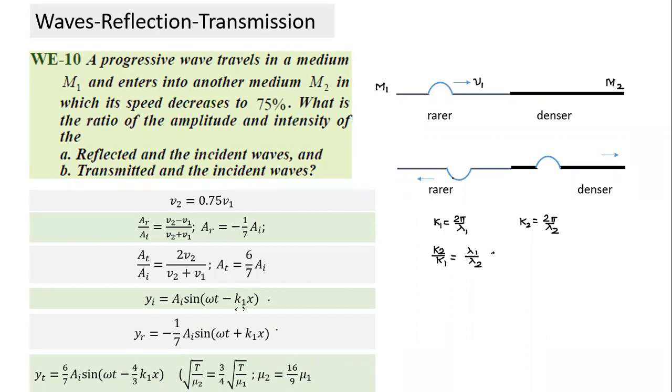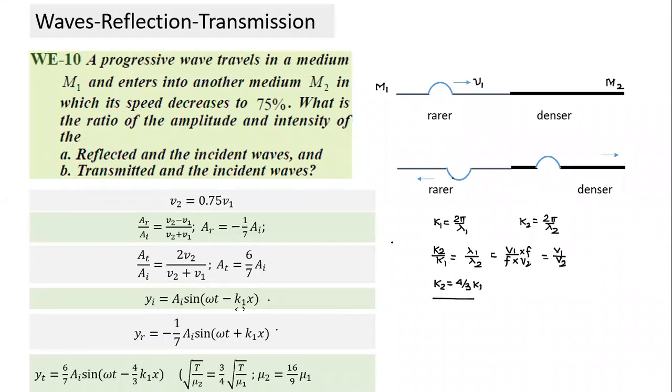And what is lambda 1 by lambda 2 equal to? V1 by frequency and V2 by frequency. So K1 by K2 is in inverse proportion to V1 by V2. That's why K2 is equal to 4 by 3 K1.